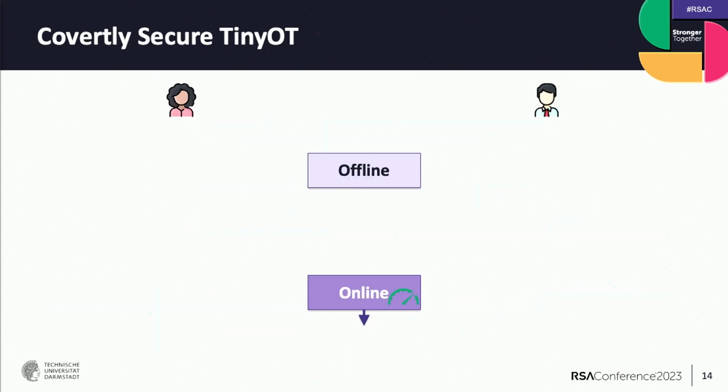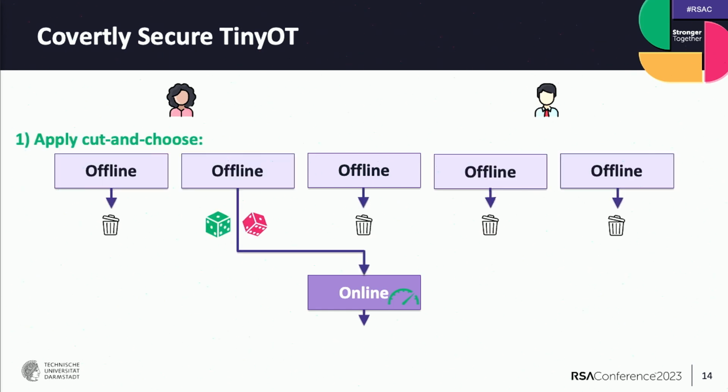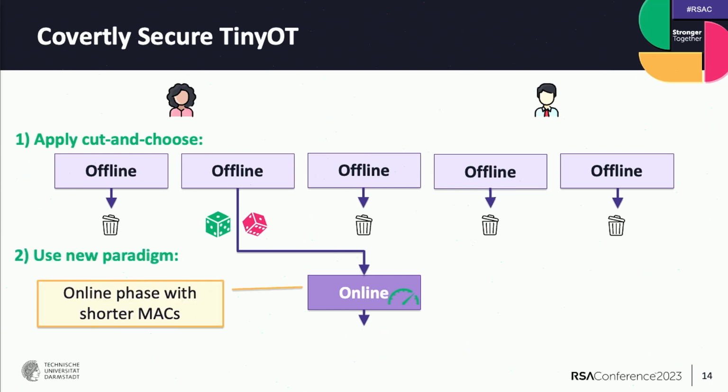Okay, so how can we transform this into a covert variant of the TinyOT protocol? First, for the offline phase, we just apply the cut-and-choose paradigm. As we have seen, there are only random values, so we can easily apply this. Then we take the correlated randomness that is produced in the instance that is not checked, and in our online phase we use shorter MACs. And we show in our paper that both transformations are indeed covert protocols.